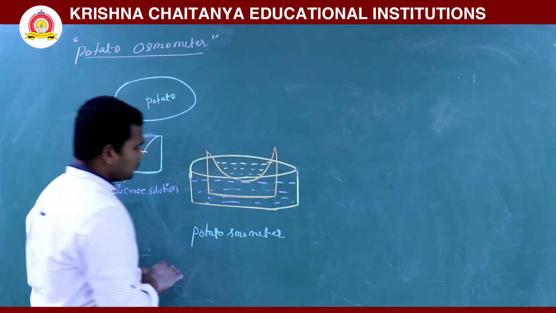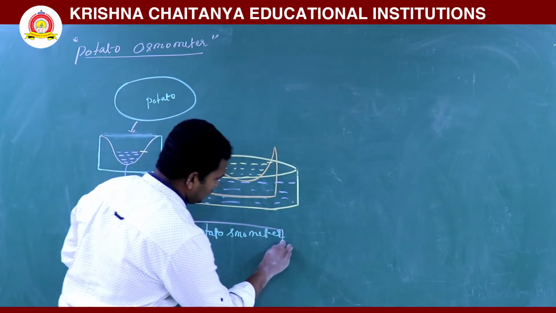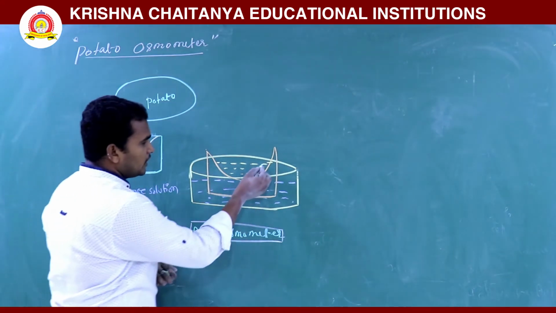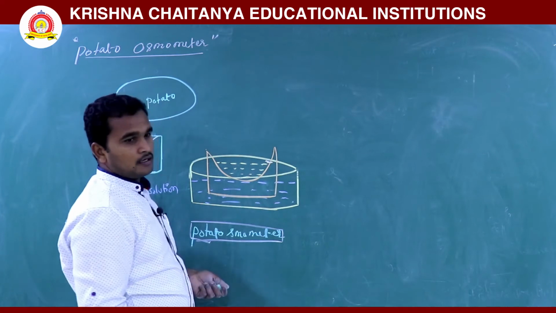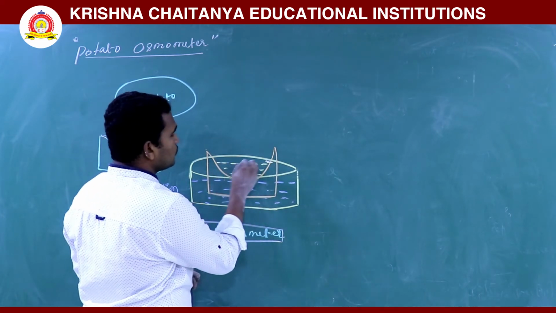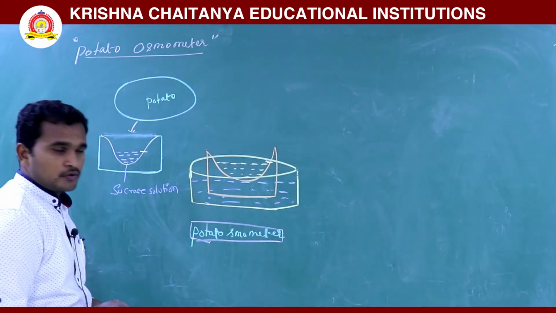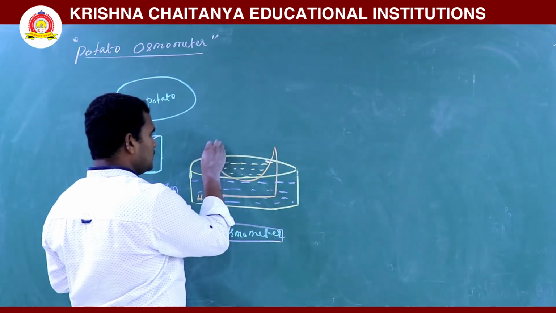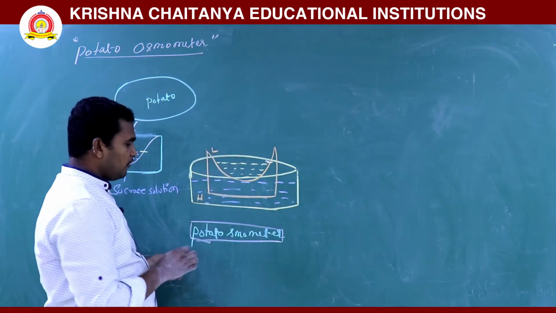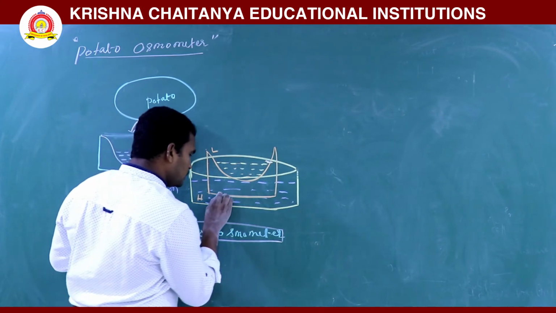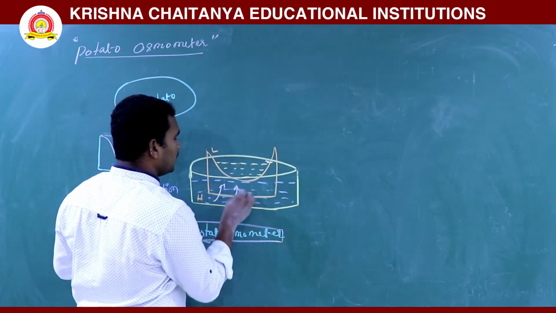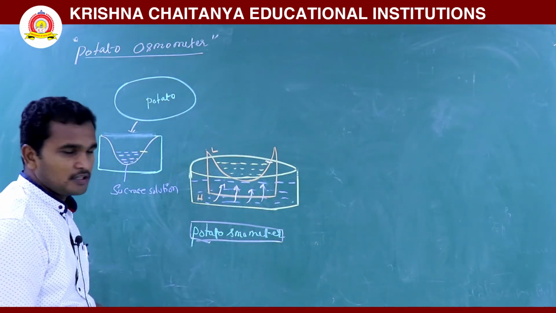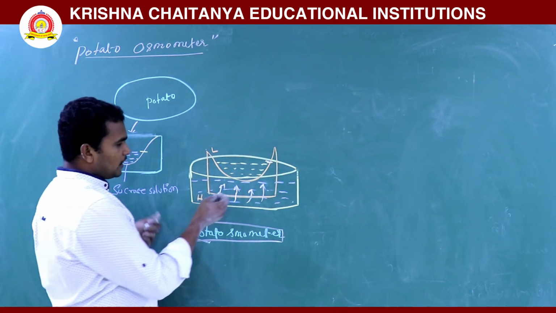When you place it into the petri dish, this setup is called a potato osmometer. You should give one pin or one mark, and up to the mark you pour sucrose solution. Now here the water potential is high, and here the water potential is low. Water moves from high water potential to low water potential, by diffusion. Osmosis is a special type of diffusion.